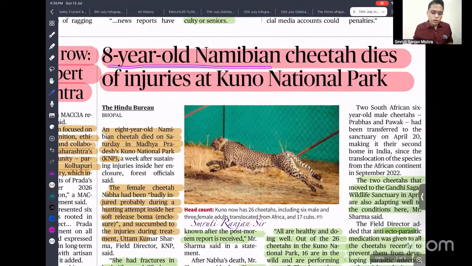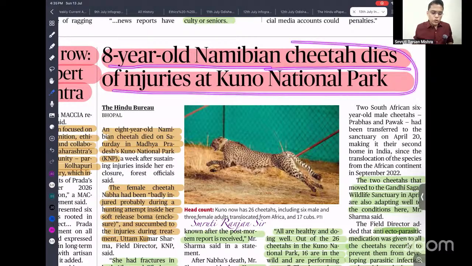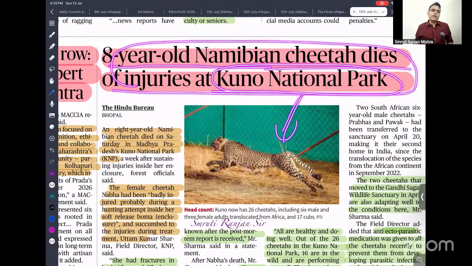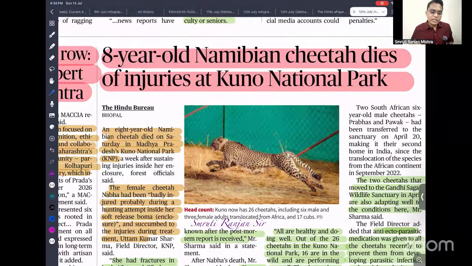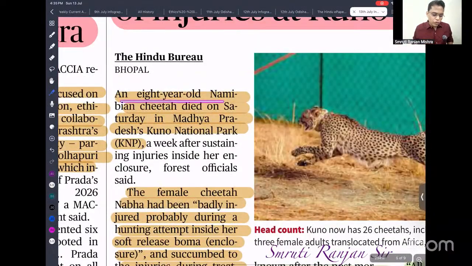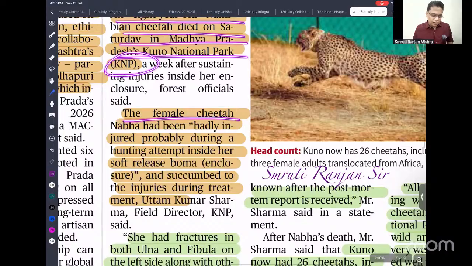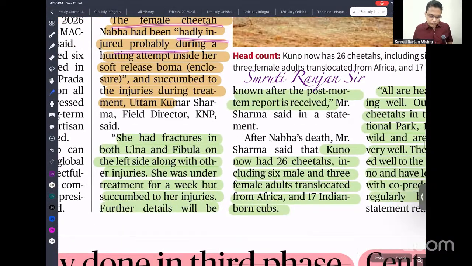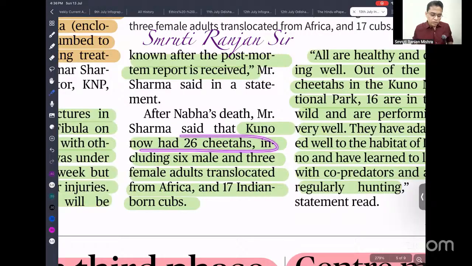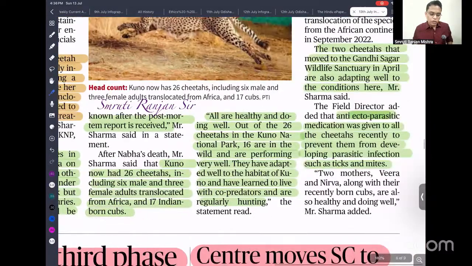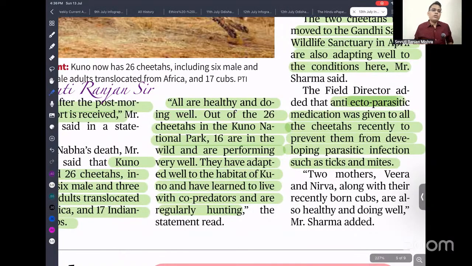So next is an 8-year-old Namibian cheetah dying of injury at Kuno National Park. Dear students, you have to map this location, Kuno. Which state it is located in, what kind of environment is there, what kind of fauna is there. So the 8-year-old Namibian cheetah died on Saturday in Kuno National Park, Madhya Pradesh. The female cheetah was badly injured, so it died. You can see Kuno has 26 cheetahs, including 6 male and 3 female adults translocated from Africa, and 17 Indian-born cubs. All are healthy. So you have to study about cheetahs.